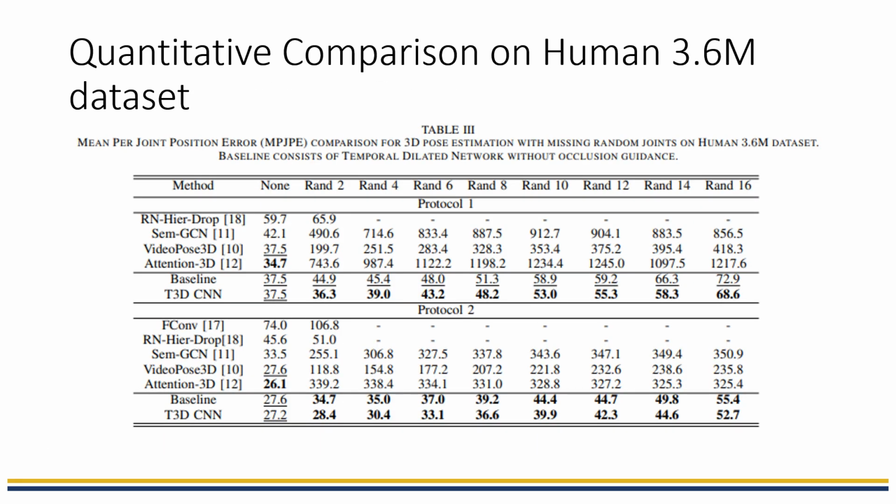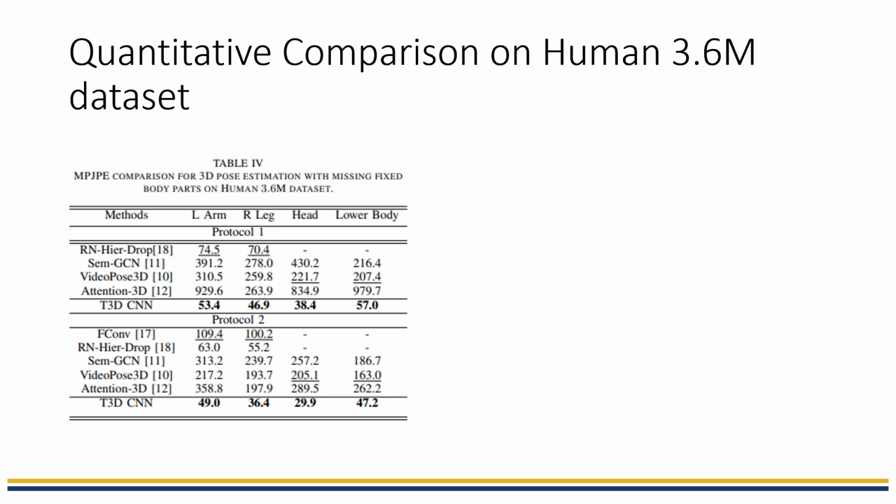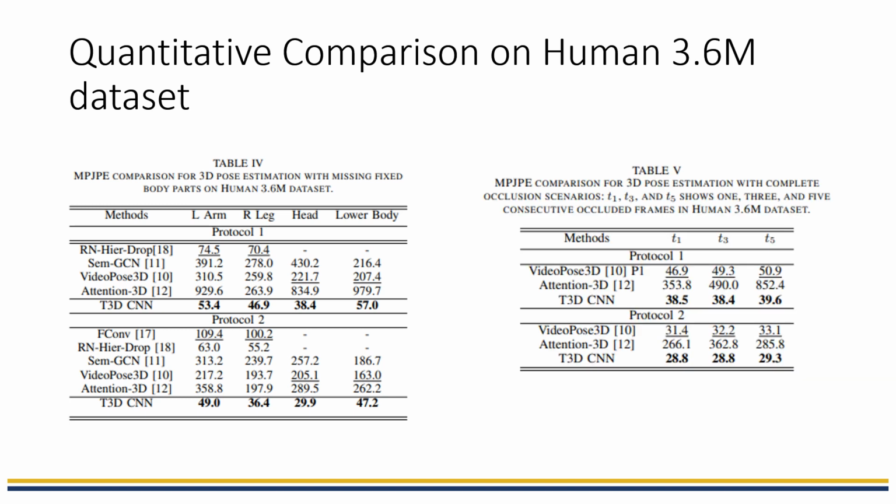These are some quantitative comparisons with partial random occlusion on Human3.6M dataset using mean per joint position error. Some more quantitative comparison on Human3.6M dataset with fixed occlusion in 2D sequence. Also, there are results with missing all joints in consecutive 1, 3 and 5 frames as shown here as T1, T3 and T5. Proposed T3D CNN has shown improved performance.